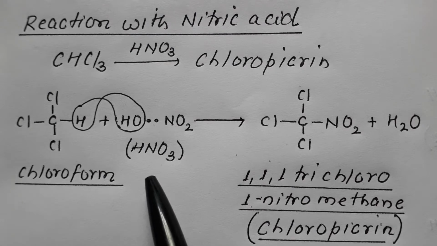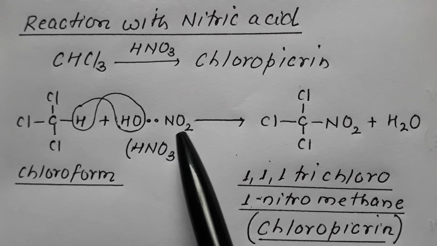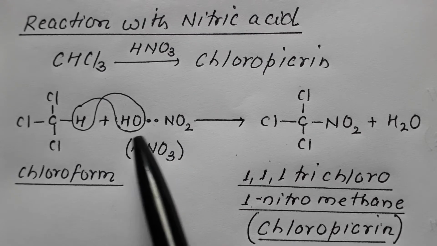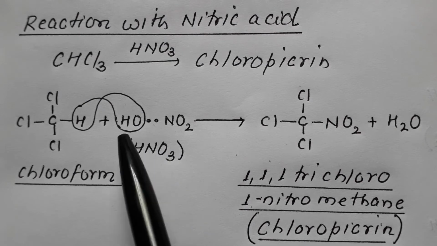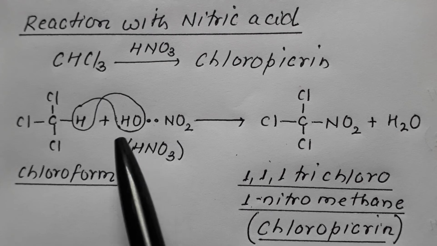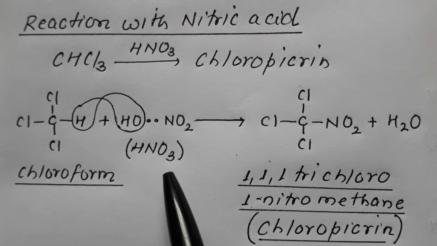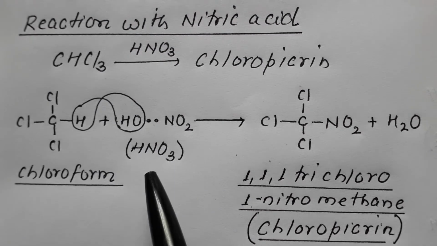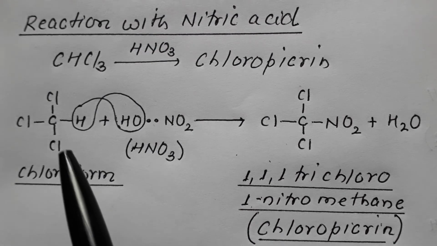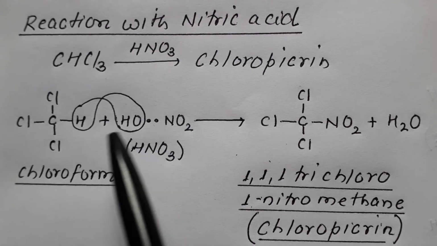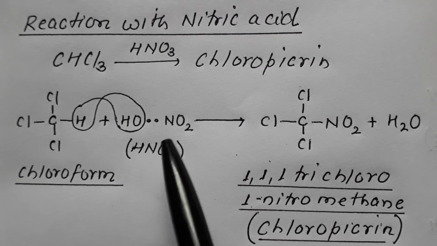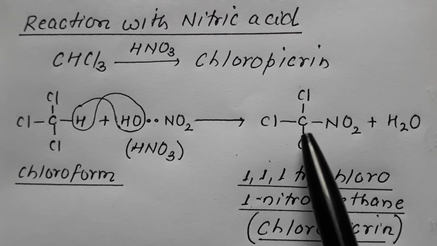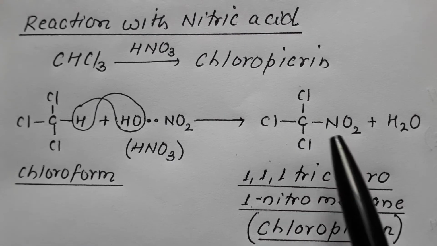So it is written as HONO2, this is nitric acid. So chloroform, when made to react with HONO2, that is HNO3, the H from here and OH from here go in the form of a water molecule and NO2 gets attached to the carbon, resulting in the formation of CCl3NO2.